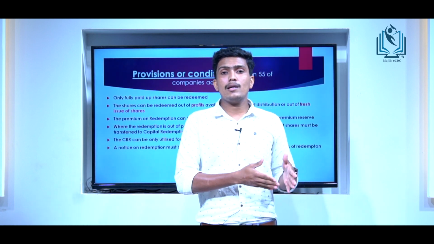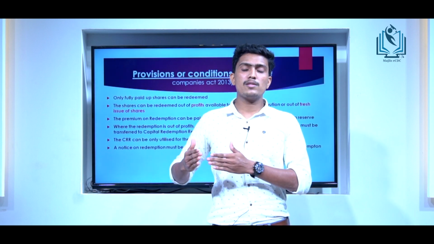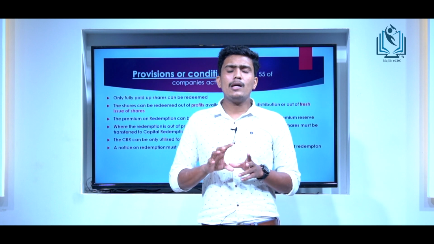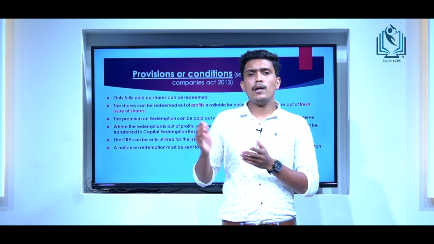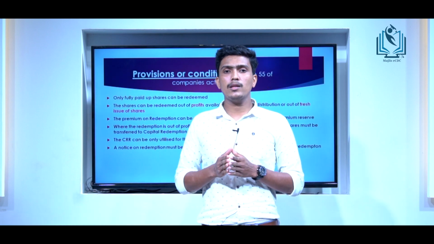And here the provision states that this premium amount can be paid out of profits or the existing security premium reserve. But there is an amendment which was made last year, that is section 133.